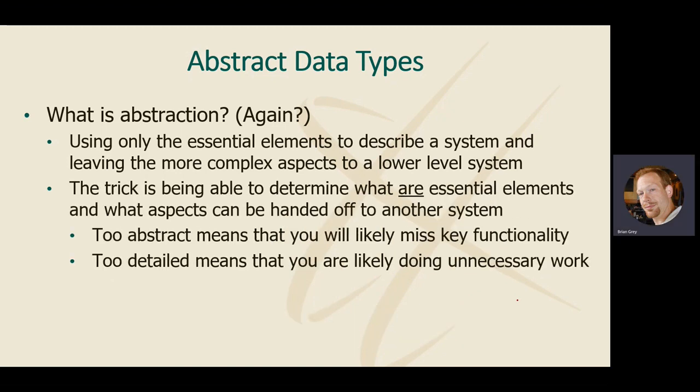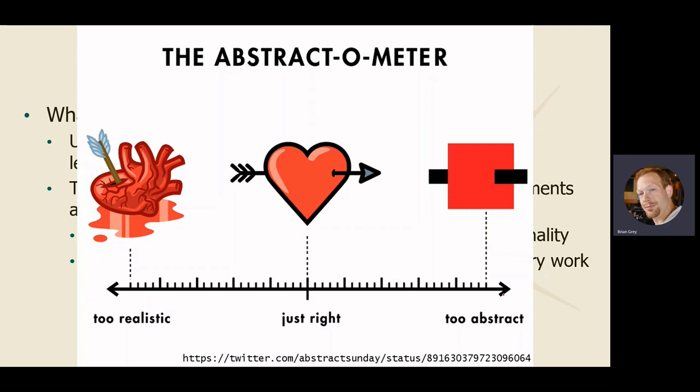So the trick is determining what are the essential elements. What are the aspects that can be handed off to another system? And typically, when we're determining what are the essential elements, what we're designing is new behaviors that are on top of the lower level elements. But keep in mind, too abstract means that we're missing key functionality, and too detailed means that we're doubling down on our work. So we bring up this image again.